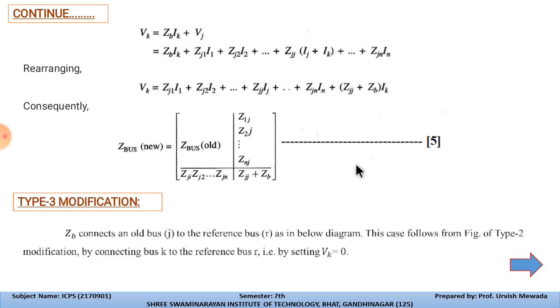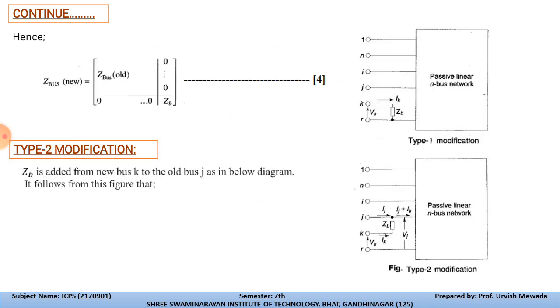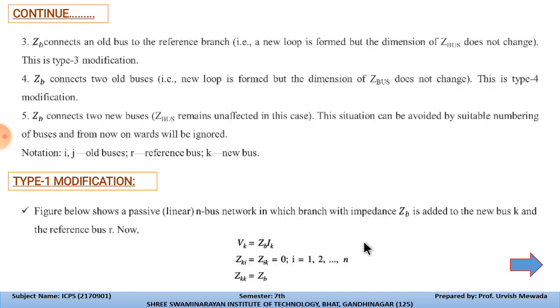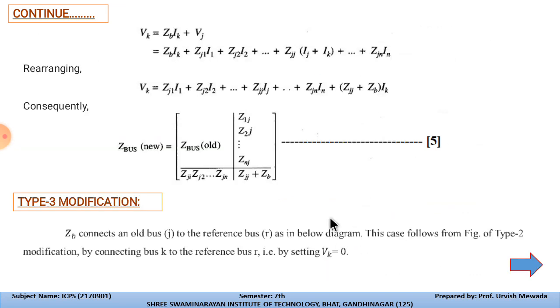Now in type 2 modification we can write the equation for Vk. In the previous case the equation for Vk was Zb into Ik only, but here it will become Vj, because it is added at the jth bus. So Zb into Ik plus Vj.